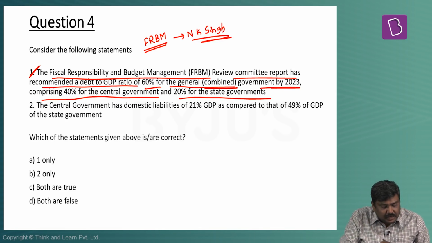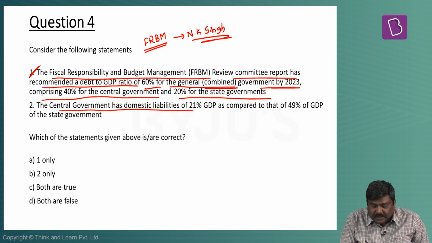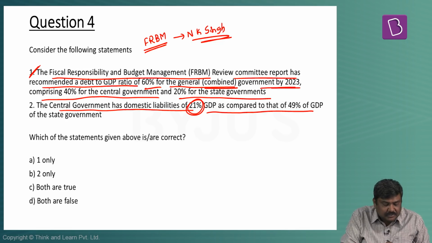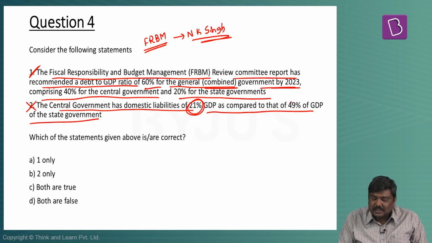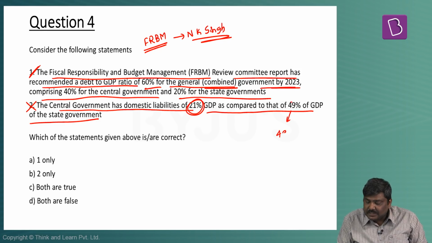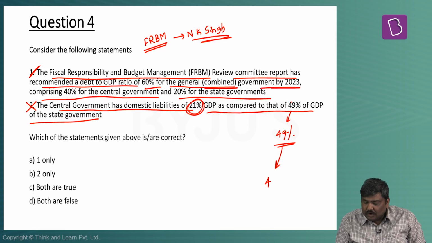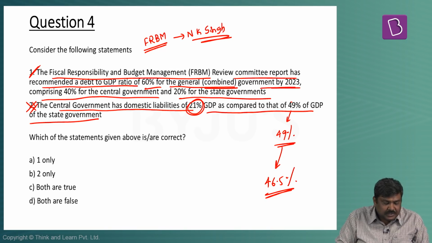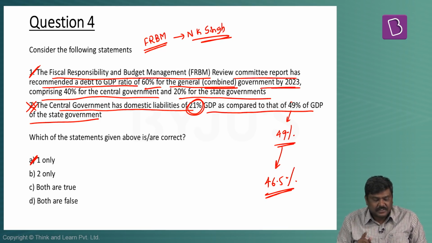Second, the central government has a domestic liability of 21% of GDP as compared to that of 49% of GDP of the state government. This is wrong. In fact, it is vice versa. The central government earlier was 49%. As we have seen in this particular discussion, it has come down to around 46.5% as per the latest numbers. So this is a wrong statement. So the right option will be option A, that is the first statement only.